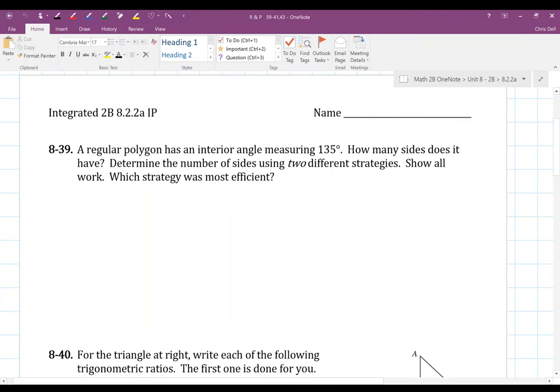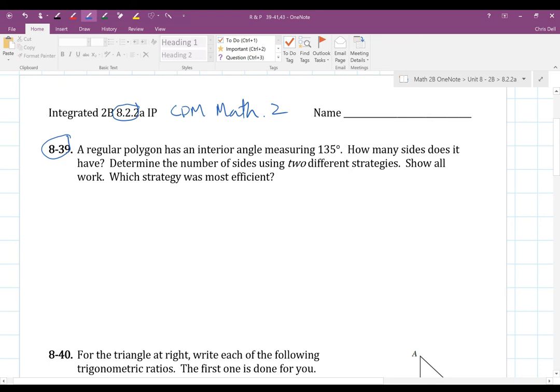We are going to look at a problem that has to do with a regular polygon and determining some information about it. This is coming from CPM, Integrated Math 2, section 8.2.2, number 8-39.